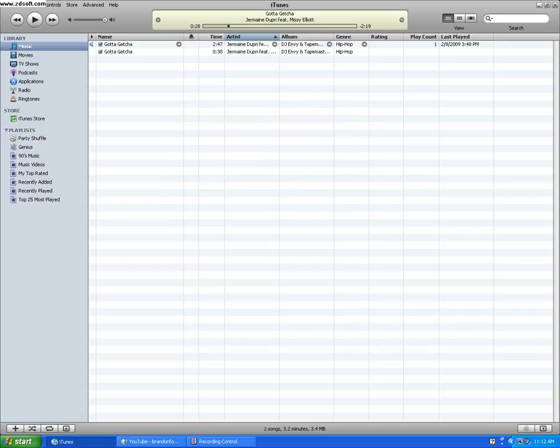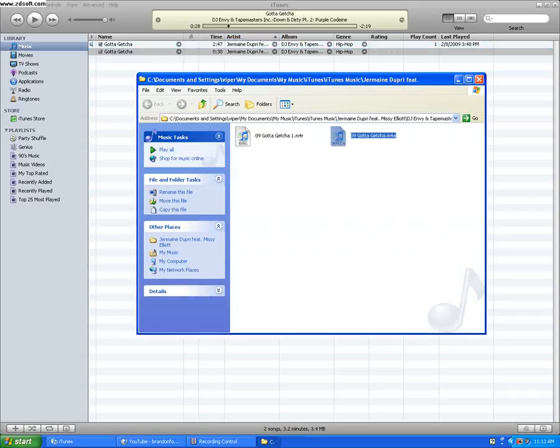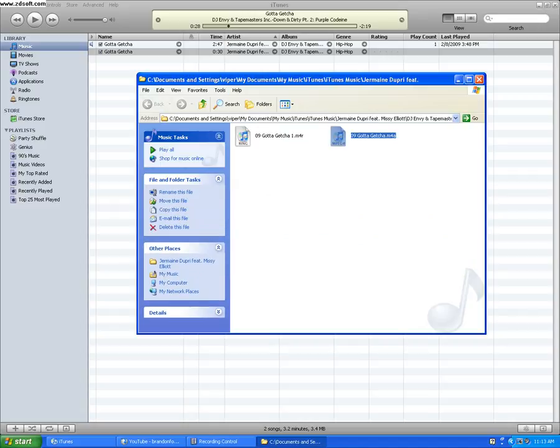Once you hear that sound, that's done. Then right click on the converted song, then click Show in Windows Explorer. Here's your song. Now you have to rename it to .m4r, not .m4a.